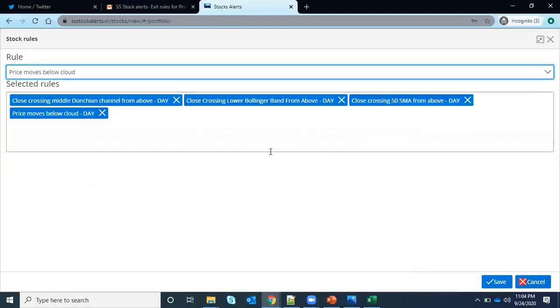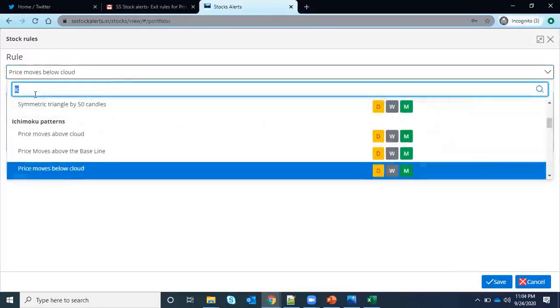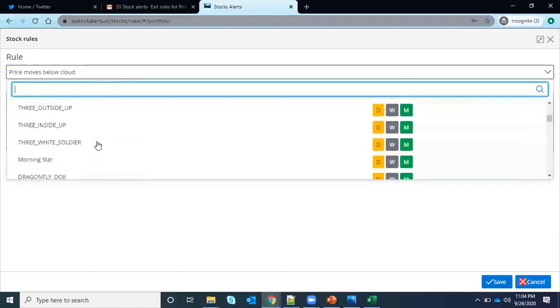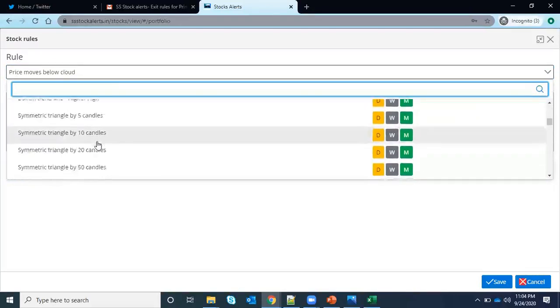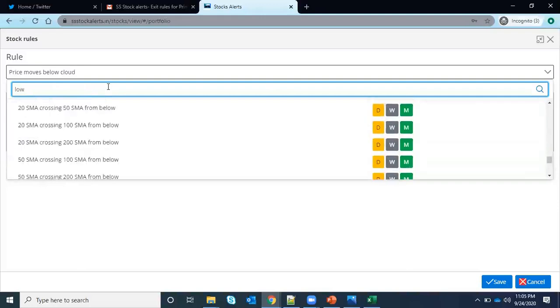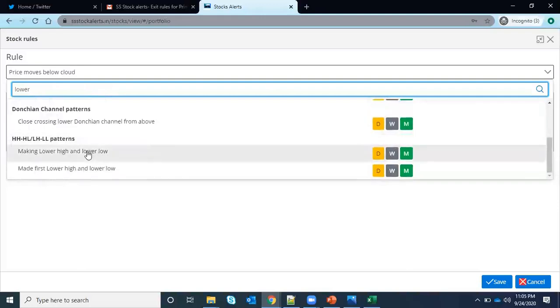So whenever a condition matches any of these, like if the price closes below the 50 SMA from the top, or if it breaks the Bollinger Band, or the Donchian channel, or if price breaks the cloud, or even the weekly one, I can add it. Suppose you want to exit on a lower low: whenever price makes a lower low, I want to exit.